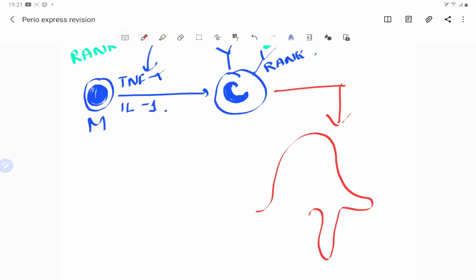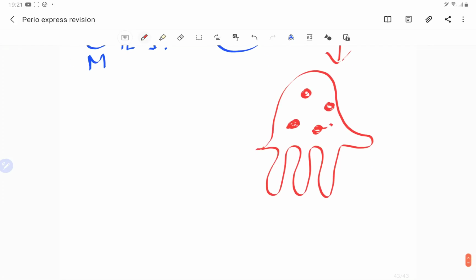As you can see, these ruffled borders are the cutting edge which does the bone resorption. So these are the osteoclasts. Here is the cutting process which happens. They act on the bone and they cut the bone.